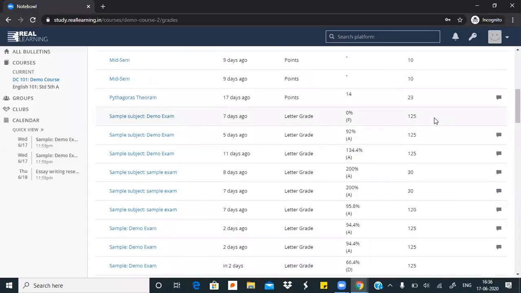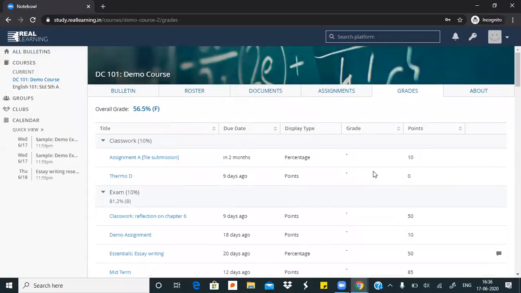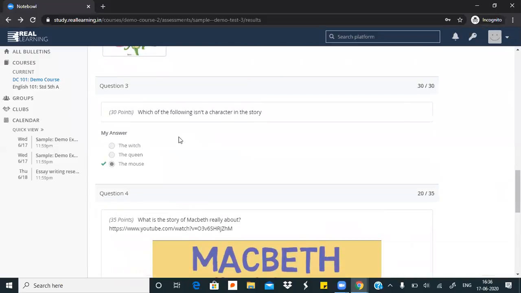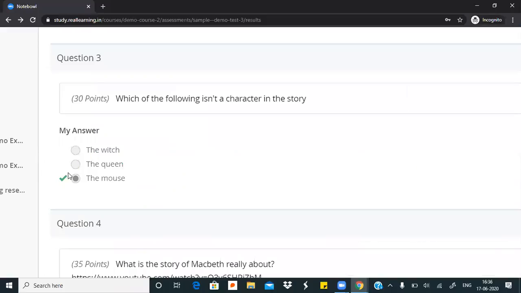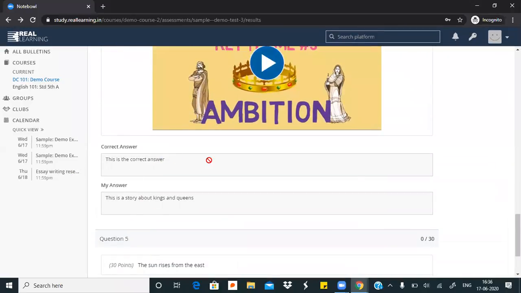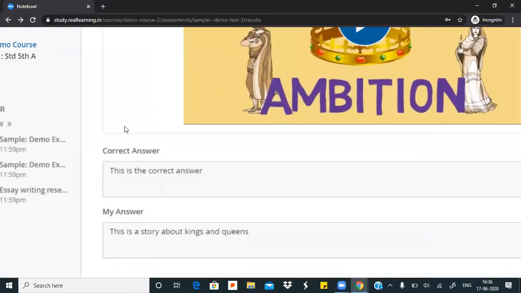So Rohit knows, suppose there is a high stake exam in the coming week and Rohit just wants to go over his feedback to see that he understands what his teacher has been telling him and he doesn't repeat his mistakes. So he'll just come here to brush over all of his feedback. And he can also go through the correct, I'll just go back. Here, if I have to show you where Rohit gets to see the answer key for all of his tests, I'll zoom in. This tick mark shows Rohit that not only was this his selected answer, but this was in fact the correct answer, of course. If there is a correct answer for a subjective answer, Rohit will see it in this format.